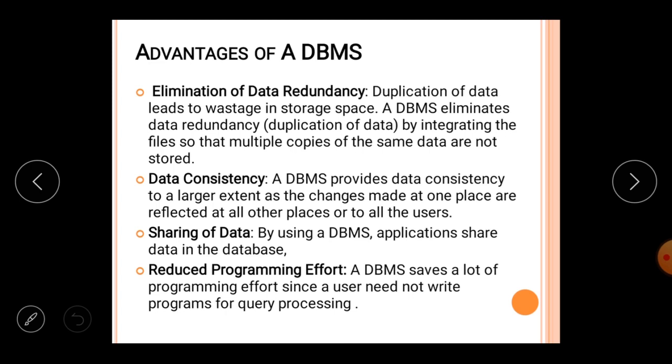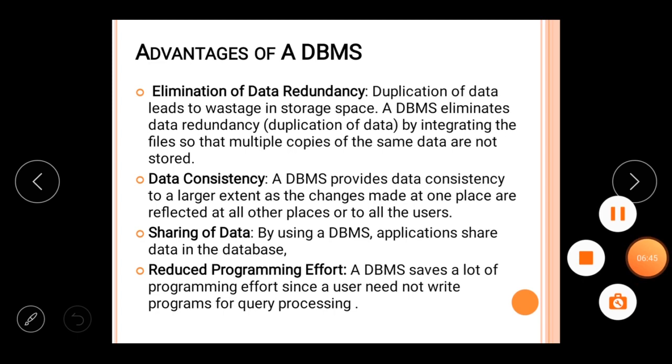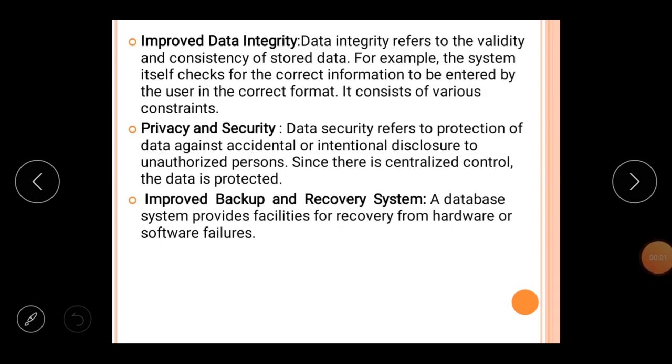Similarly, if you have to search any data, any name from a list of 50,000 people, and there is a search option available, just type the name, and the particular name of the person will pop up, or it may be in a different color. So it may be done with the help of the database management system, which is a software available in the computer system. The next advantage we have is improved data integrity.